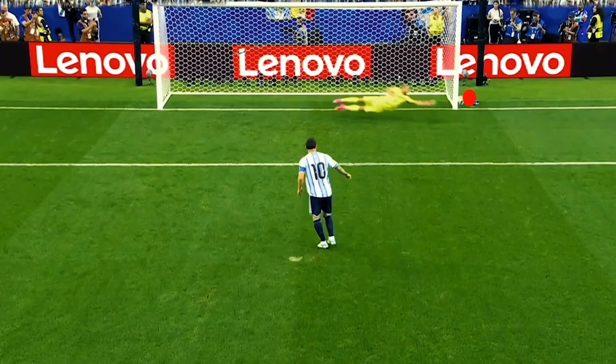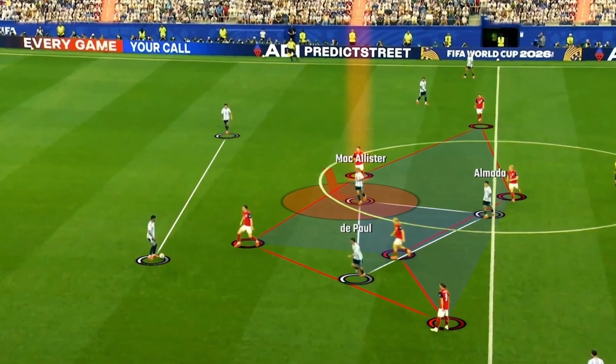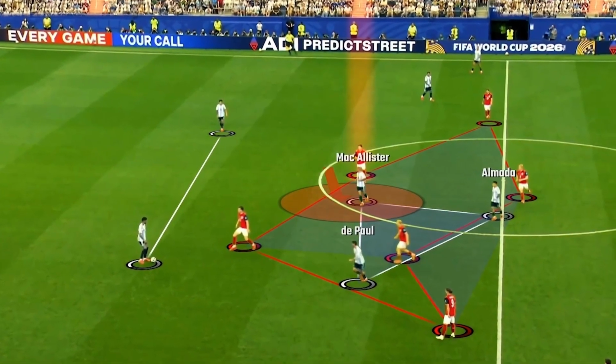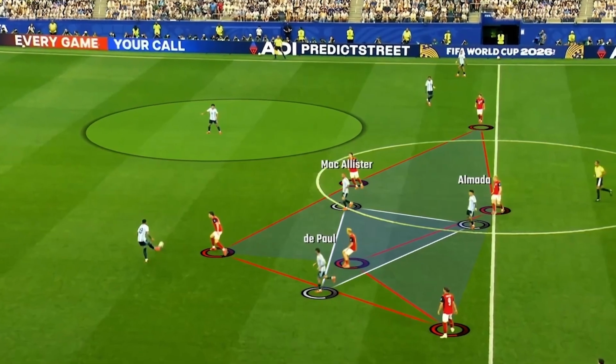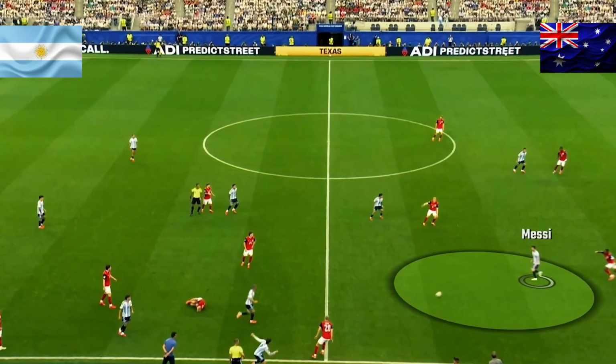Messi remained the central threat throughout the match. He operated in the half spaces, often staying just outside the penalty area, waiting for second-phase balls. This positioning allowed him to receive in dangerous zones without heavy marking. Austria struggled to track his movement between lines.